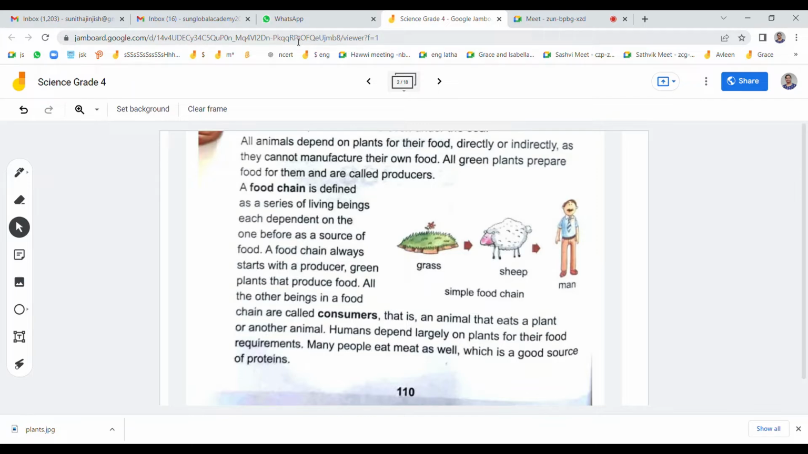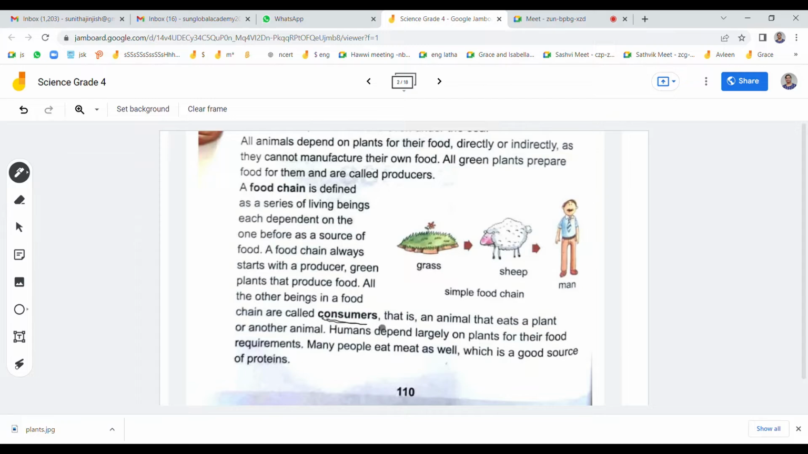We are consuming, no? We are called consumers. The green plants that prepare food for us, as sheep and humans, are called producers. The plants are called producers, and the other things which we feed on, we are called consumers.